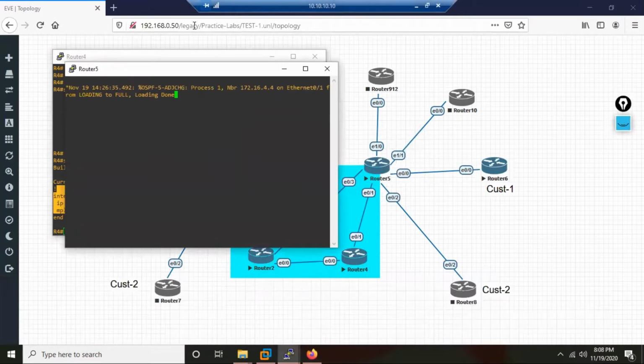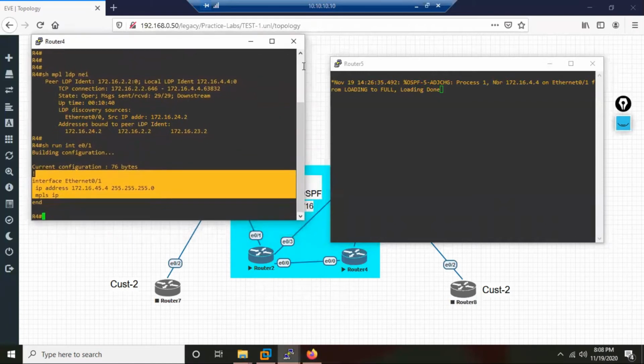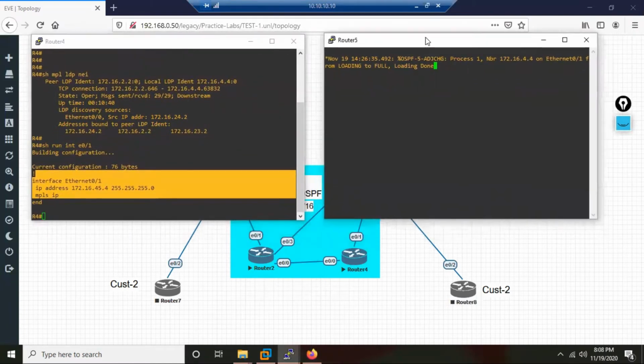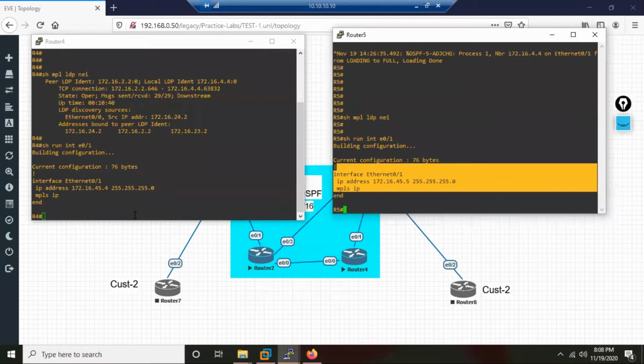So let us now get R5 also next to R4. Let's see here now. Show mpls ldp neighbor. So no neighborship. What could be the cause for this problem? Maybe on R5 I did not enable MPLS on the interface towards R4. Let's see that. Over here also I find I have enabled MPLS. That means on both R4 and R5 we have enabled MPLS.